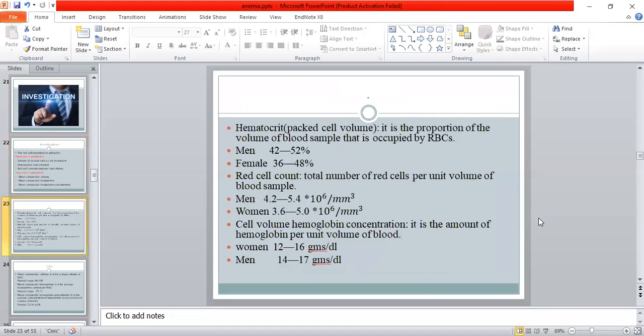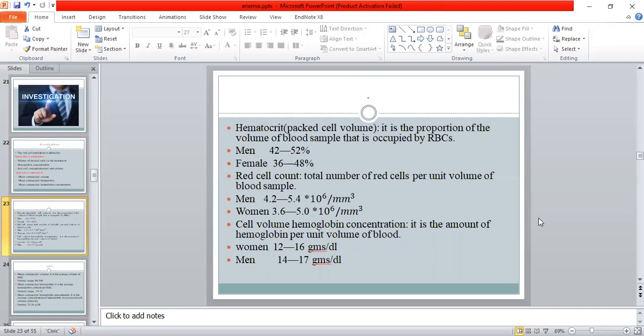Hematocrit, packed cell volume. It is the proportion of the volume of a blood sample that is occupied by the RBCs. In men, normally it's 42 to 52%. In females, it's 36 to 48%. Red cell count is the total number of red cells per unit volume of the blood sample. In men, it's 4.2 to 5.4 times 10 raised to power 6 per cubic millimeter. In women, it's 3.6 to 5.0 times 10 raised to power 6